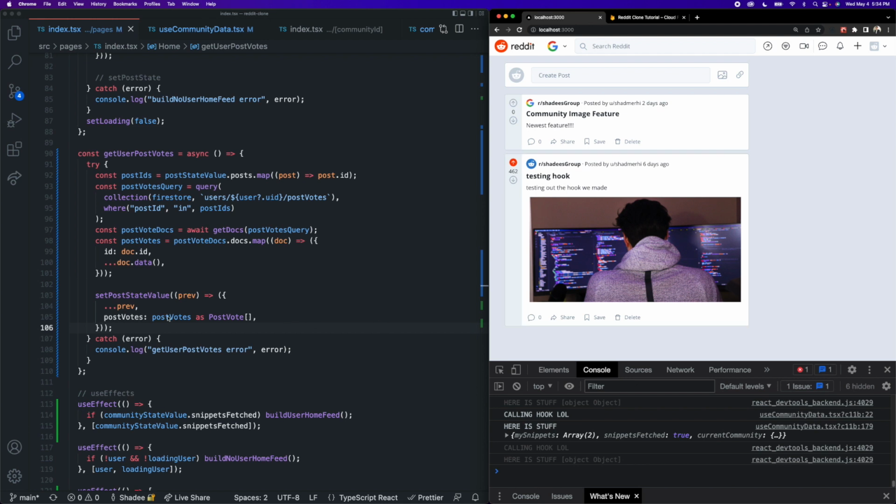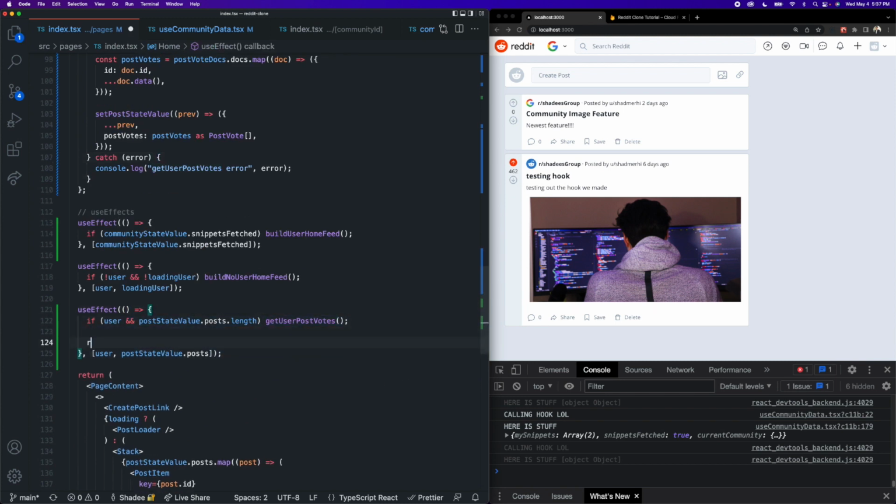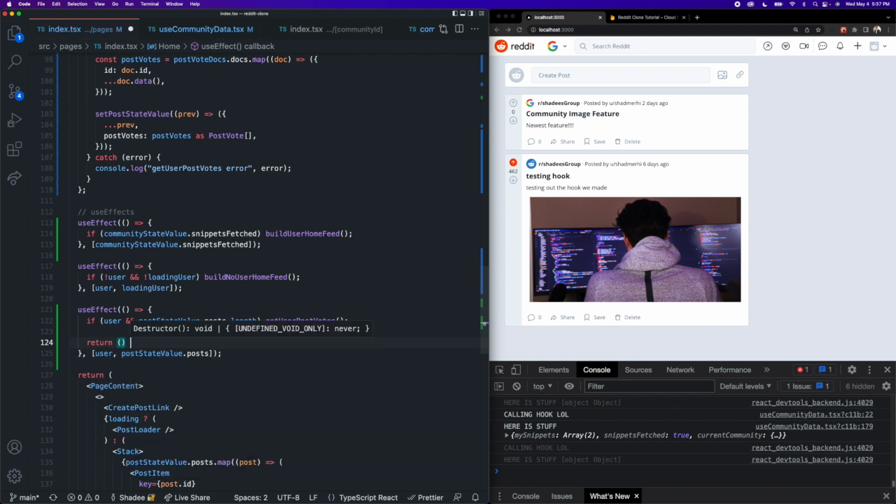There could be some overlap there. And to prevent that, inside of this third use effect here that's calling our get user post votes, we can create what is called a cleanup function. So in React, when you return a callback function inside of a use effect, this function runs when this particular component dismounts. In this case, our component is our index page. So inside of this use effect, we can return a callback function, which will be triggered when we navigate away from the index page.